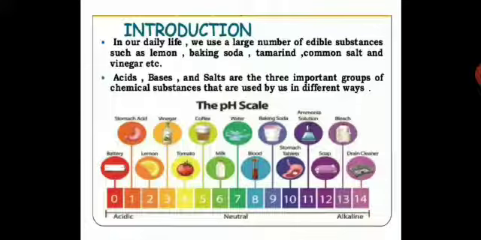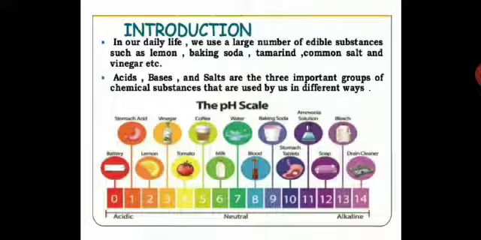Introduction. In daily life, we use a large number of edible substances such as lemon, baking soda, tamarind, common salt and vinegar. Acids, bases, and salts are the three important groups of chemical substances that are used by us in different ways. Do you all agree to this? We use so many things in our day-to-day life, and the edible substances we use are majorly classified or categorized as acids, bases, and salts.